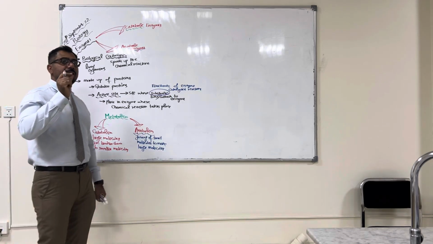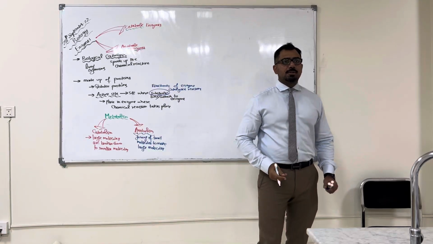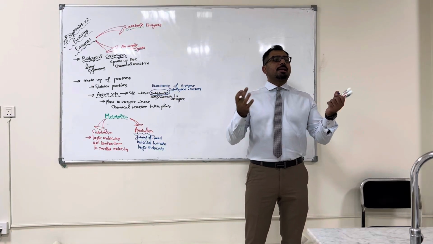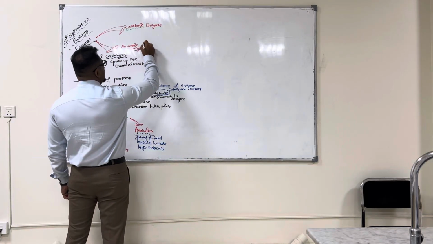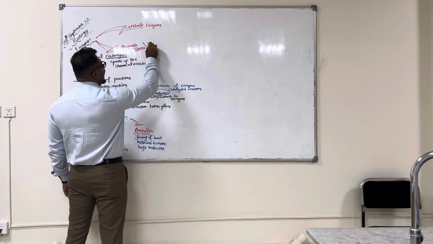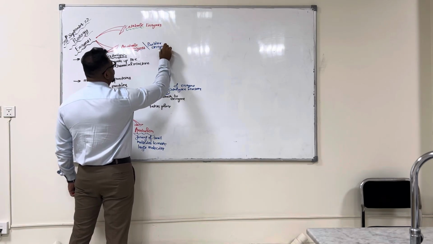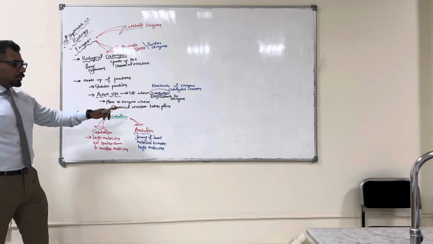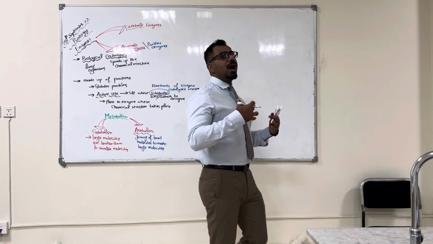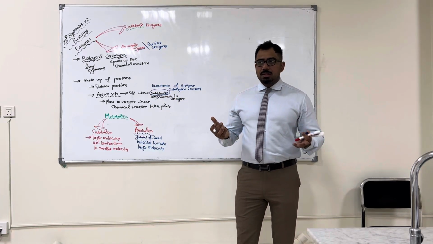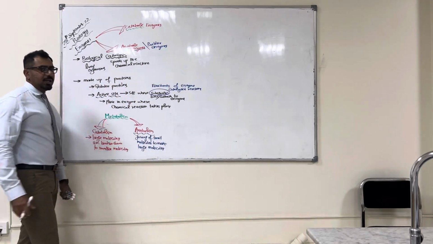So if we come to the word anabolic enzymes, anabolism is building larger molecules. Now if you guys remember when you were young, you learned that there are two types of enzymes, builder enzymes and breaker enzymes, right? So the anabolic enzymes, we can call them builder enzymes as well. Why? Because what will they do? They will join the small molecules to make the large molecules. That's why they are called builder enzymes.